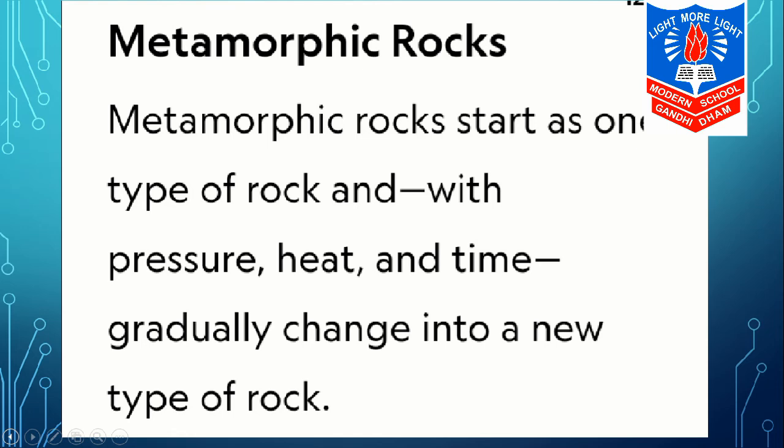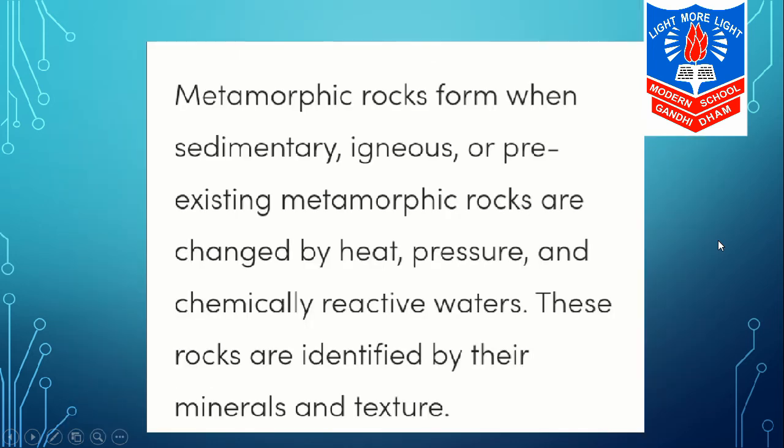In particular conditions, the form, composition and other characteristics of the rock are changed. Because of the heat and pressure, the previous form of rocks changes into a new form, and the newly formed rocks are known as metamorphic rocks.